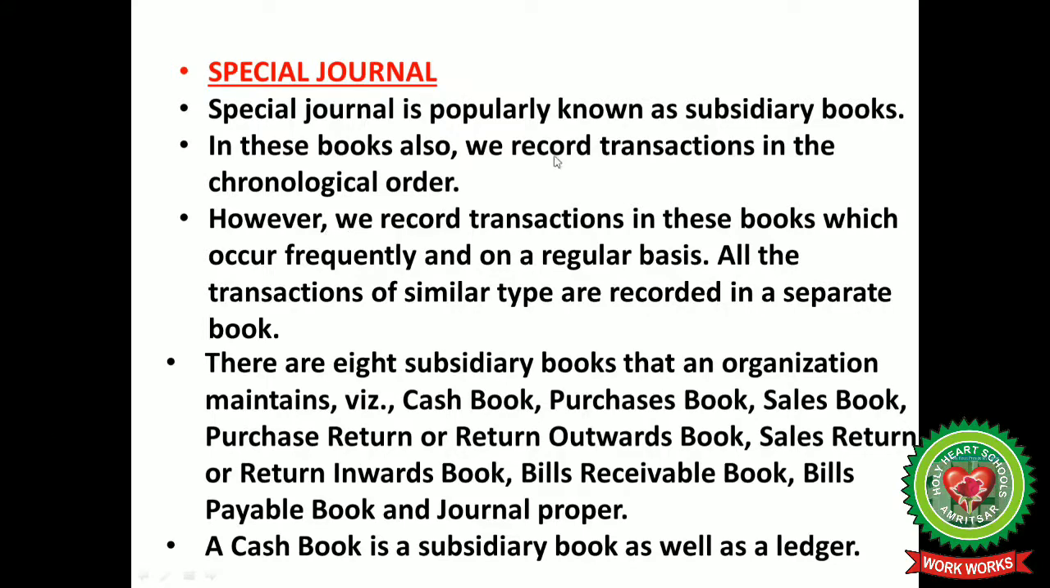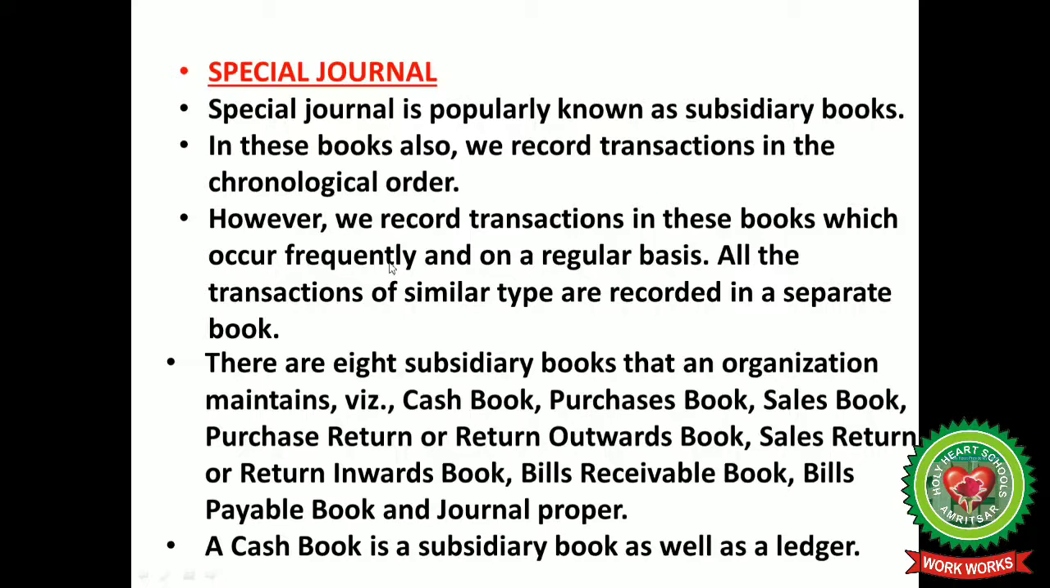First of all, here we will discuss the special journals. Special journal is popularly known as subsidiary books. In these books also we record transactions in chronological order. However, we record transactions in these books which occur frequently, that is, the transactions which occur repetitively or which are recurring in nature and are on a regular basis. All the transactions of similar type are recorded in a separate book.